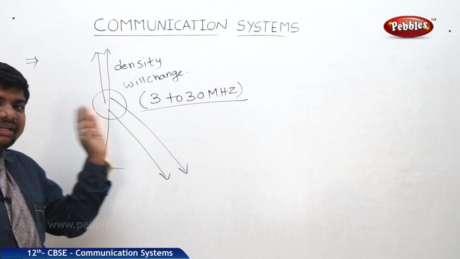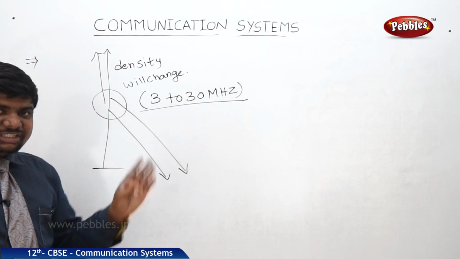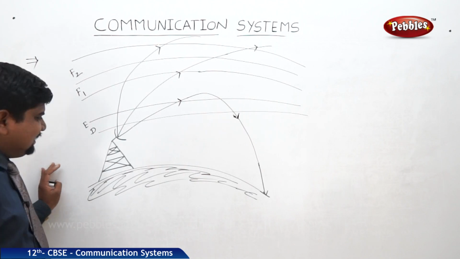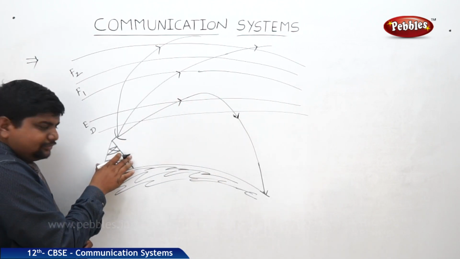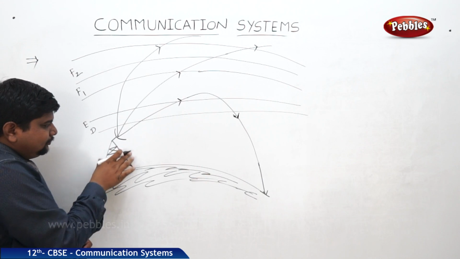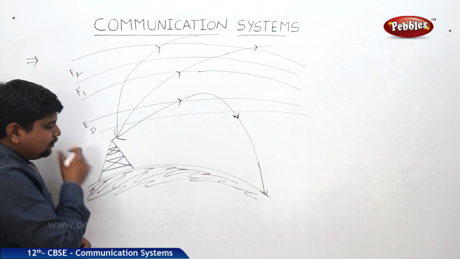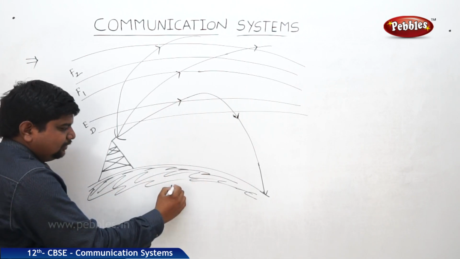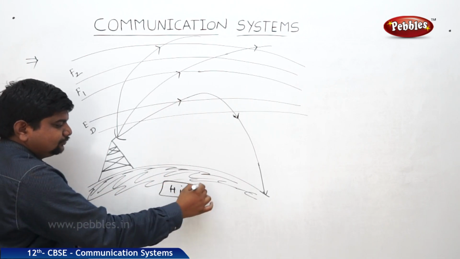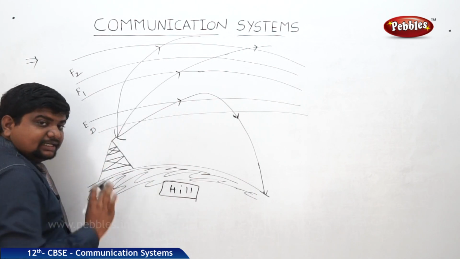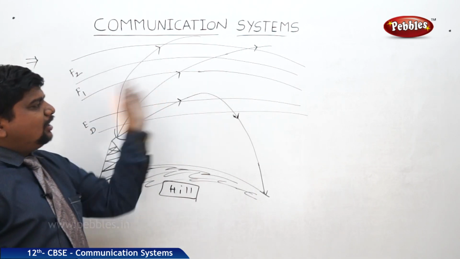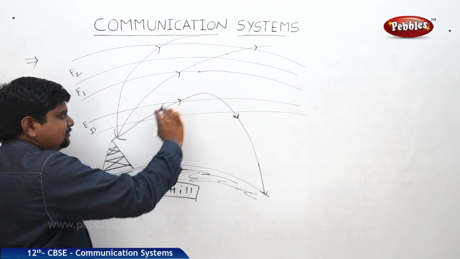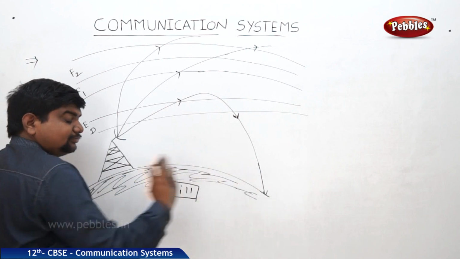How these waves are reflected and transmitted, we will see in a diagram. Now we will see how the sky wave is propagating. This is the antenna on top of a hill or mountain. This is the tower, an antenna, from which waves are released. At the D and E layers, the waves went up and were reflected back to the ground.